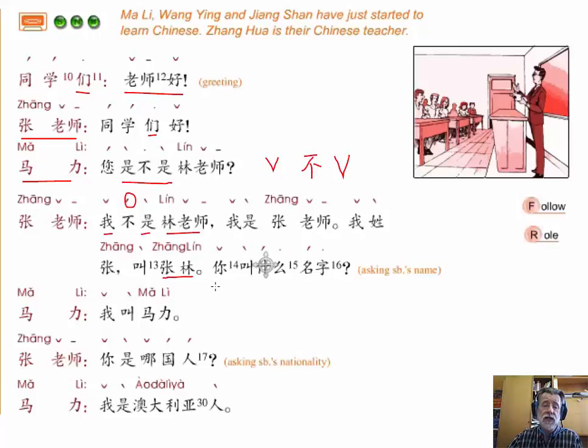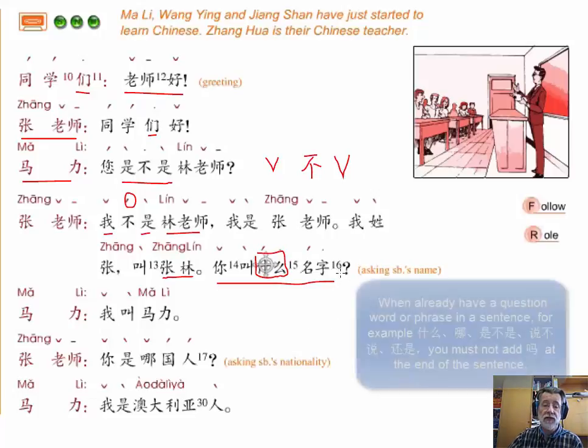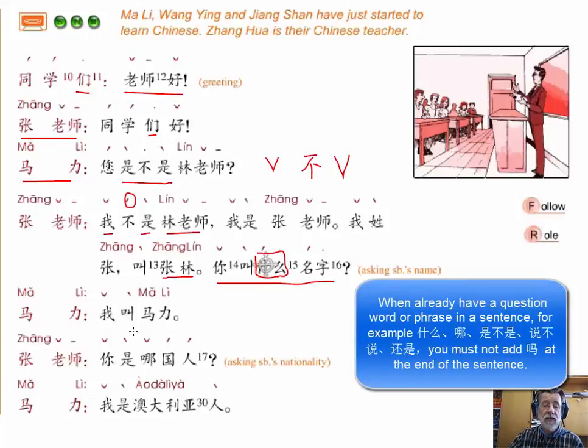And then Zhang Laoshi asked the question here, 你叫什么名字? And I'm pretty sure you guys know what that means. You knew it during the lecture. So he's asking, what is your name? What are you called? 你叫什么名字? Let me emphasize here, because 什么 is a question word that means what. Therefore, you do not add ma at the end of the sentence. You don't need it. Ma Li then says, 我叫Ma Li.